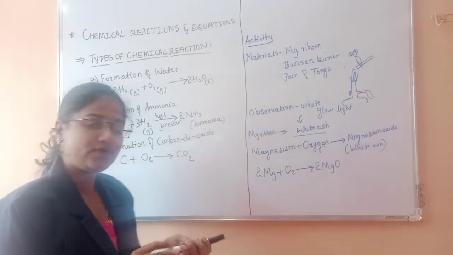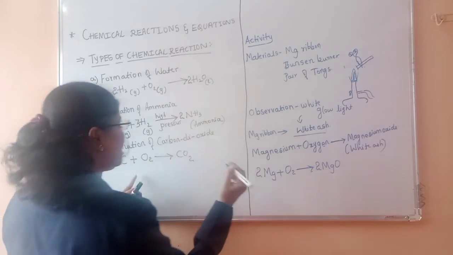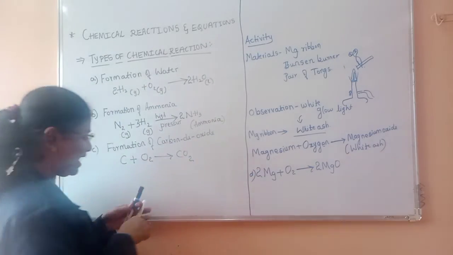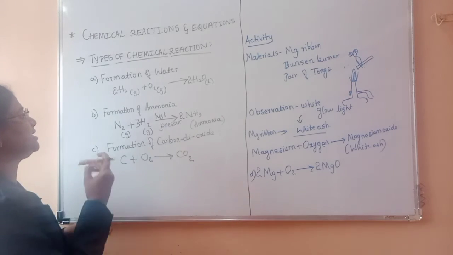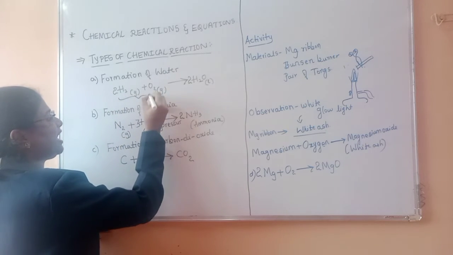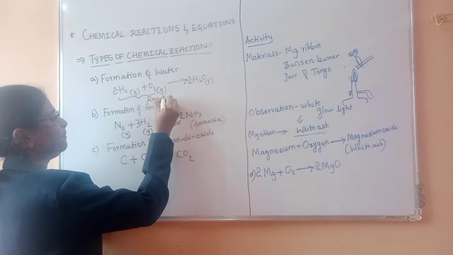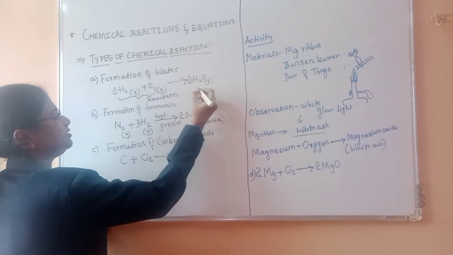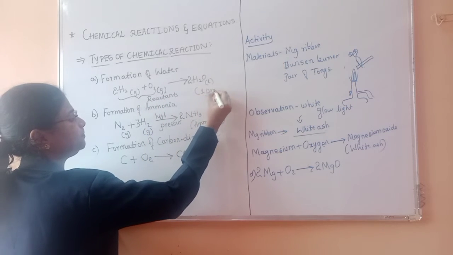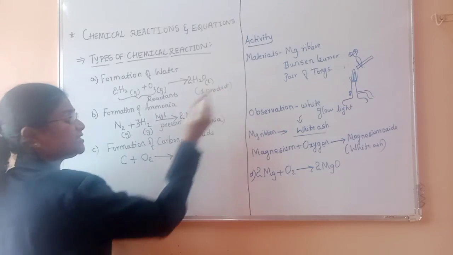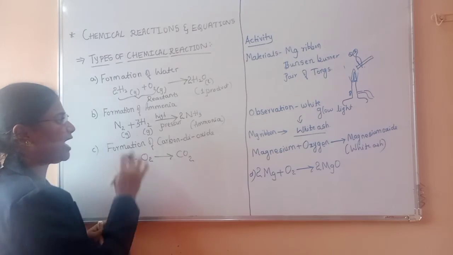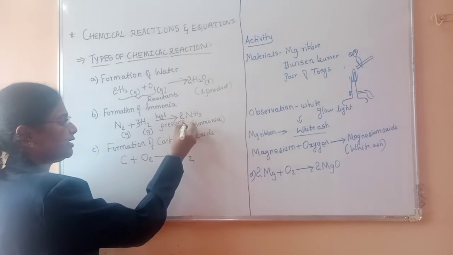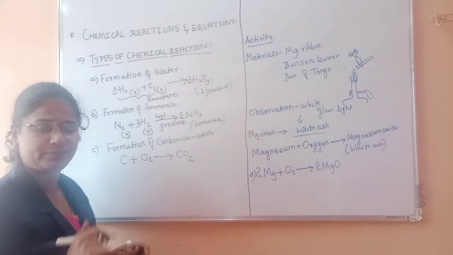When you observe all these reactions, for example A, B, C and D, observe all types of reactions or all the examples here. Here we have 2 reactants, then 1 product. Similarly, in the second, third and fourth reactions we have 2 reactants and 1 product.